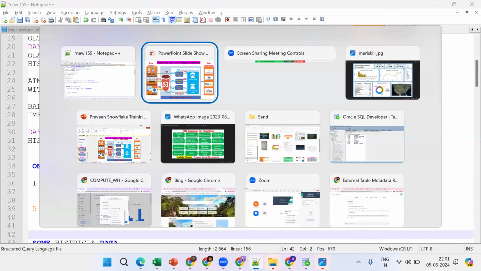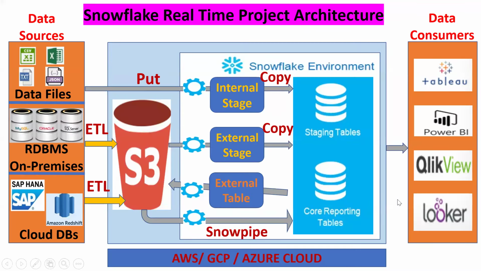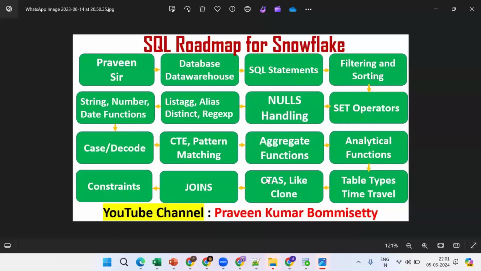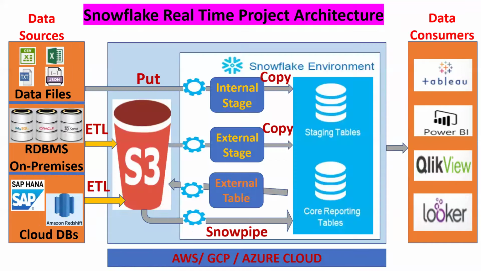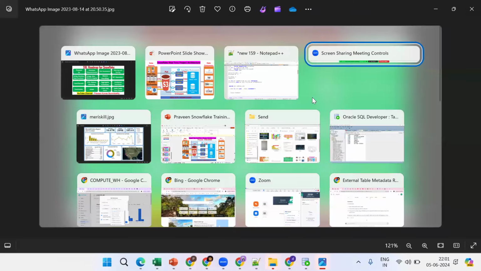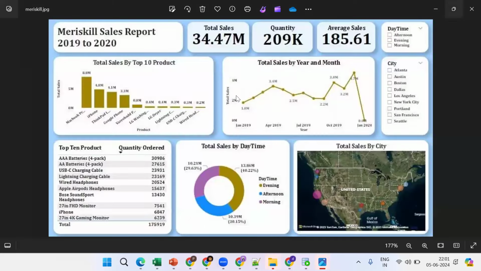Now we are dumping data. Now what should I do? I should do the transformations. How can we do the transformations? With the help of all the SQL concepts, the CTE concepts, pattern matching, regexp, string functions. These are the concepts we should remember, because we will use them regularly, and also aggregate functions. Because ultimately, if you see this image, we want to create a view and give it to Power BI. What will they do? They will try to get their things done.